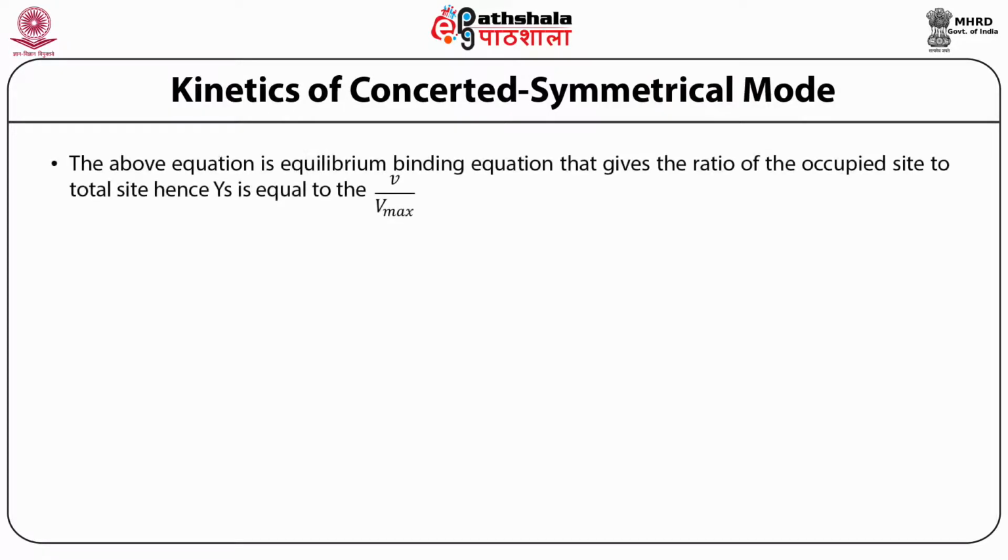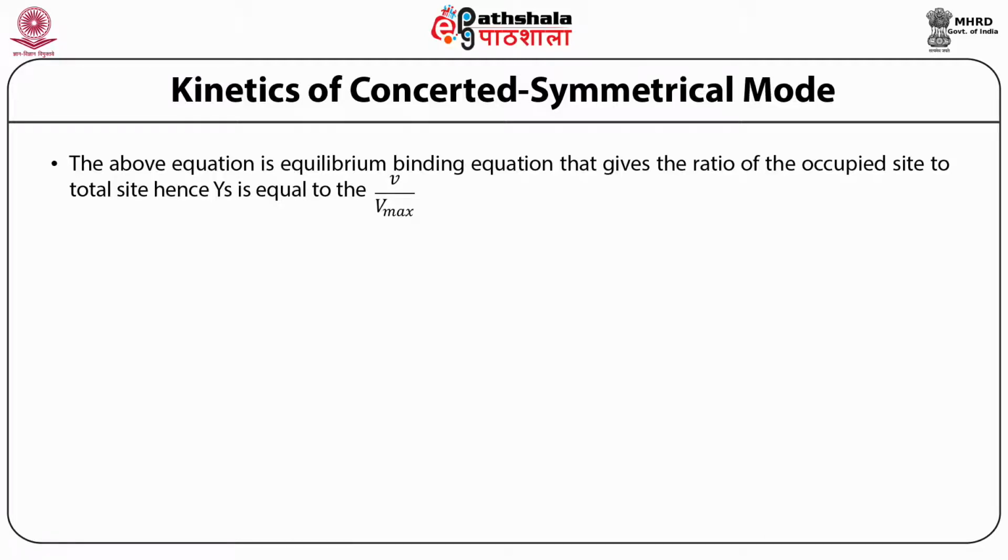So the above equation is the equilibrium binding equation that gives the ratio of occupied sites to total sites, hence Ys is equal to V upon Vmax.